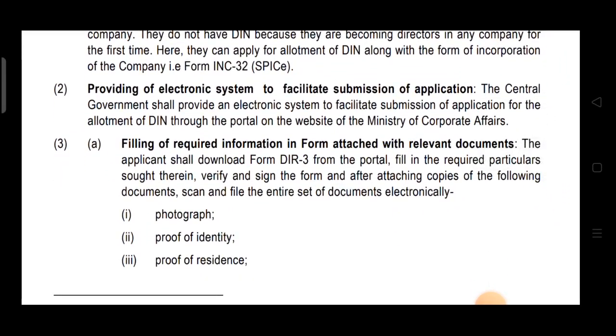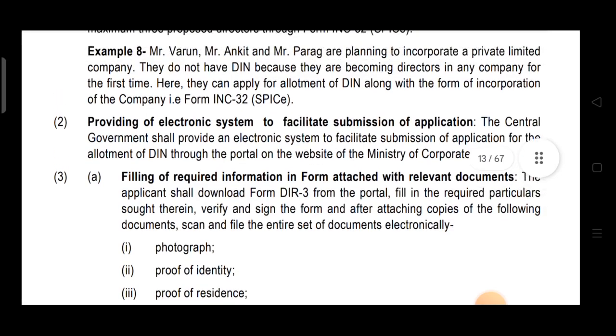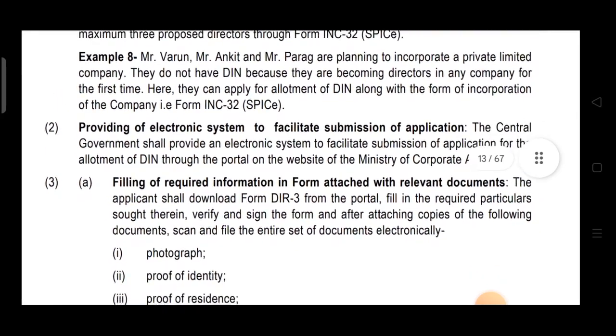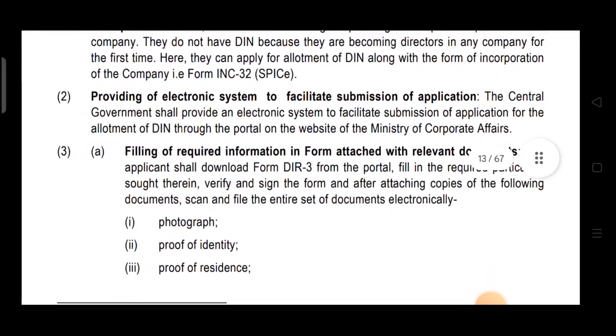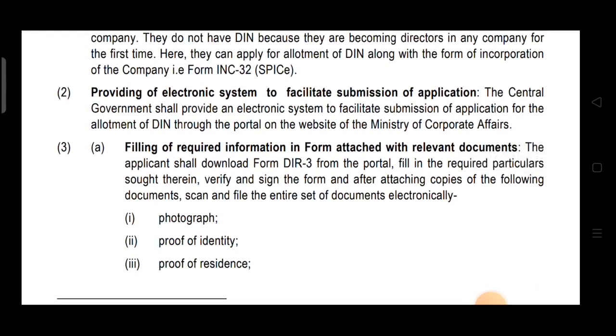Now the central government shall provide an electronic system to facilitate submission of application for the allotment of DIN through the portal on the website of MCA, Ministry of Corporate Affairs. Now the form is filled up. We have completed the form DIR 3 and/or INC 32. Now what to do with that form? That form will be submitted on the website of MCA. So the procedure, that's why the point they have given, is the procedure of electronic system to facilitate submission of application.